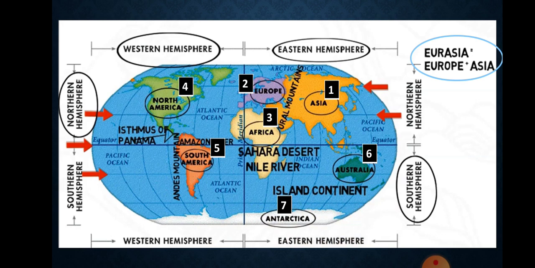Asia is the largest continent. It covers about 1/3 of the total land area of the Earth. The continent lies in the eastern hemisphere. The Tropic of Cancer passes through this continent.